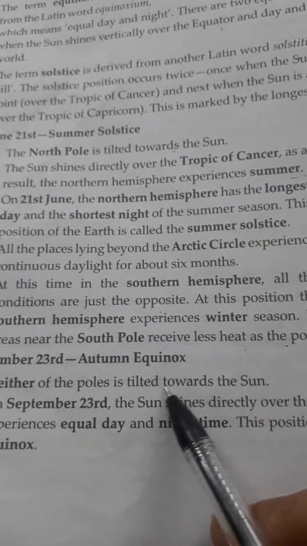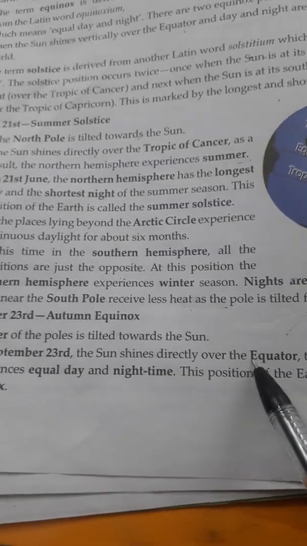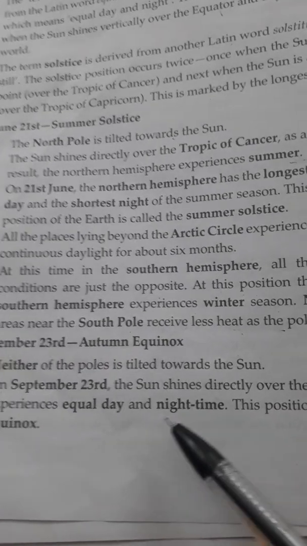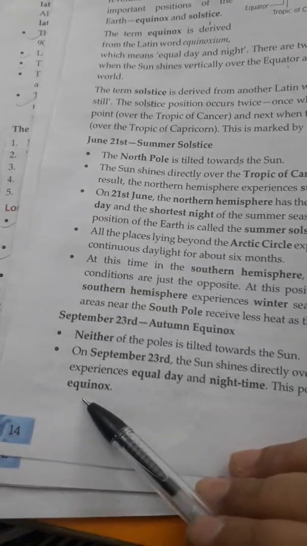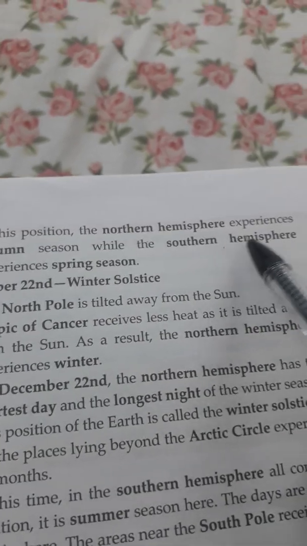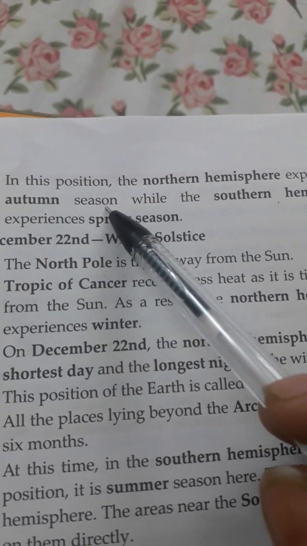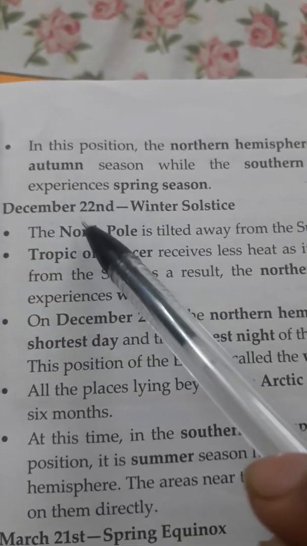Neither of the poles is tilted toward the sun. On September 23rd, the sun shines directly over the equator. Therefore, the entire earth experiences equal day and night time. This position of the earth is called the autumn equinox. In this position, the northern hemisphere experiences autumn season, while the other hemisphere experiences spring season.